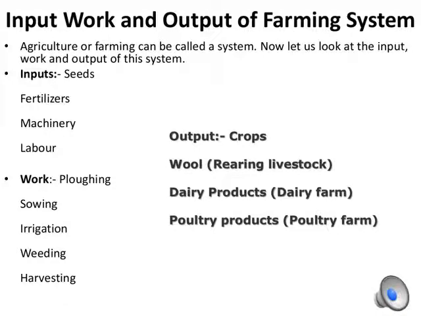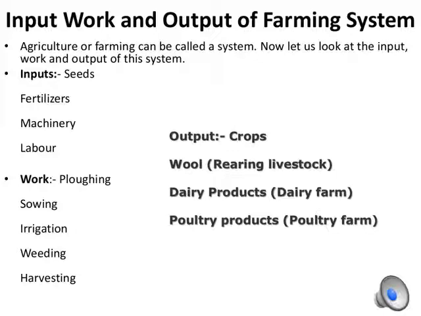Input, process, and output of a farming system. Agriculture or farming can be called a system. The farming system has three components, and these three components include input, process, and output. Now what is input? Input includes seeds, fertilizers, machinery, and labor. Whereas the process is the processing activity like tilling, plowing, sowing, irrigating, weeding, and harvesting, or breeding in the case of animal farms, by which the output is obtained.